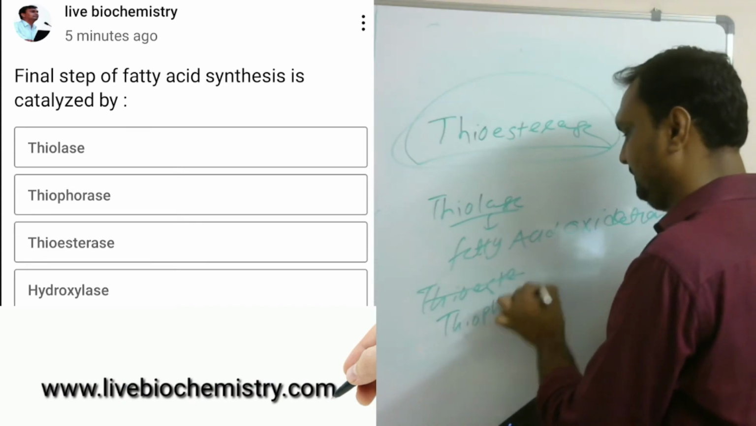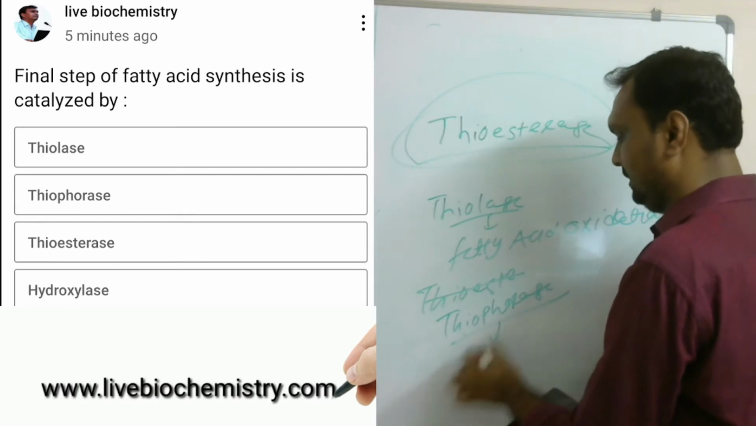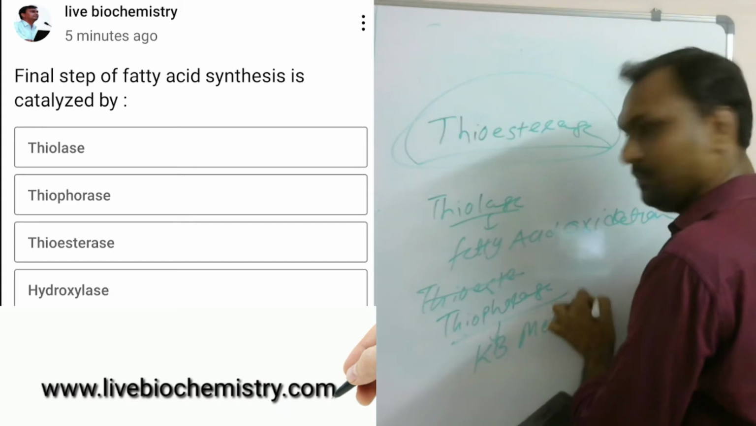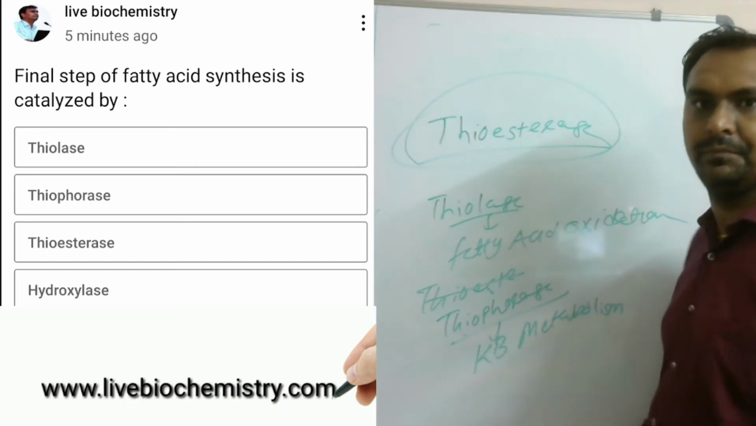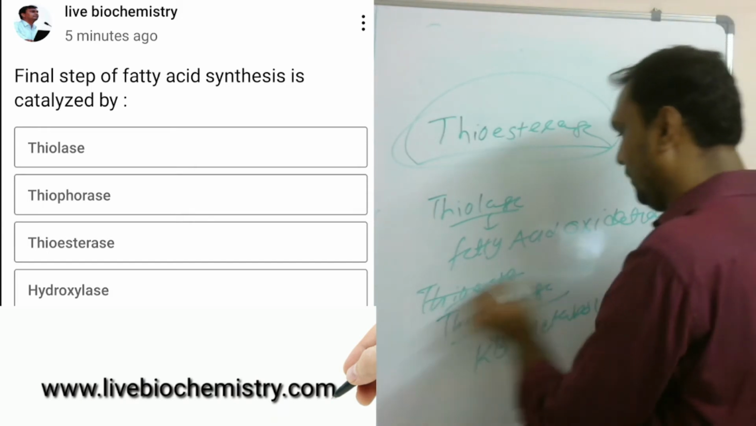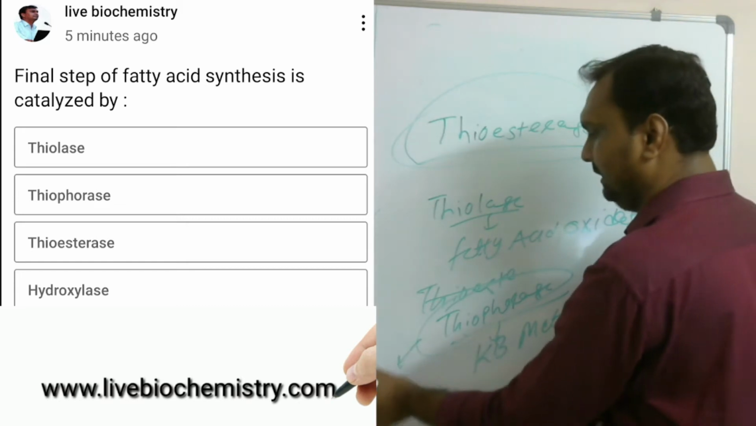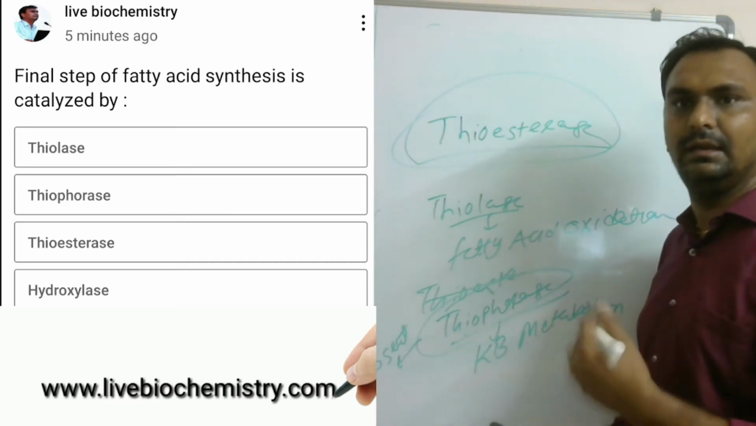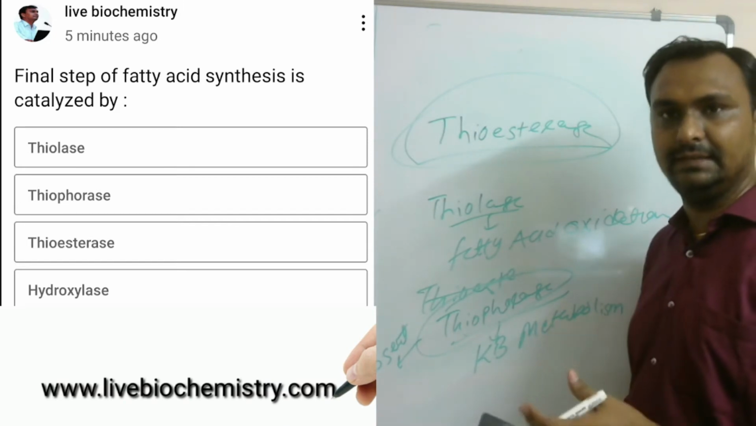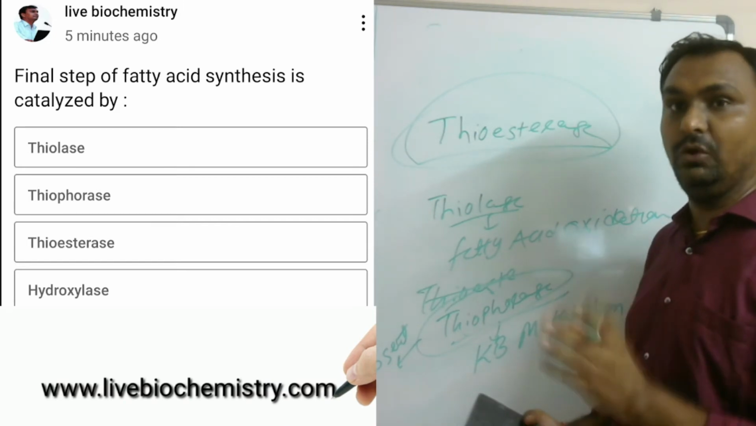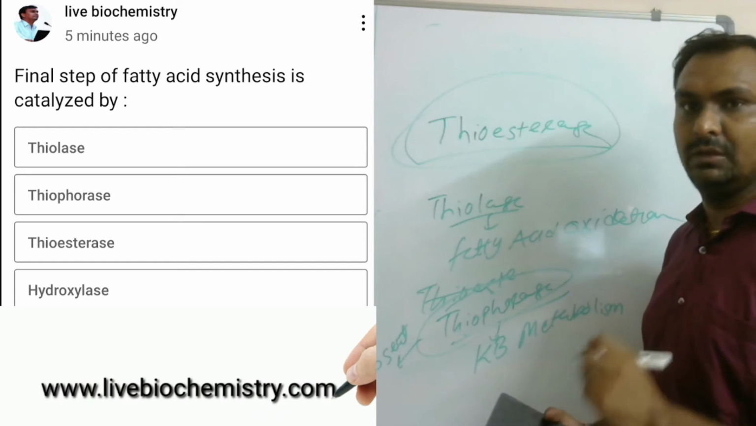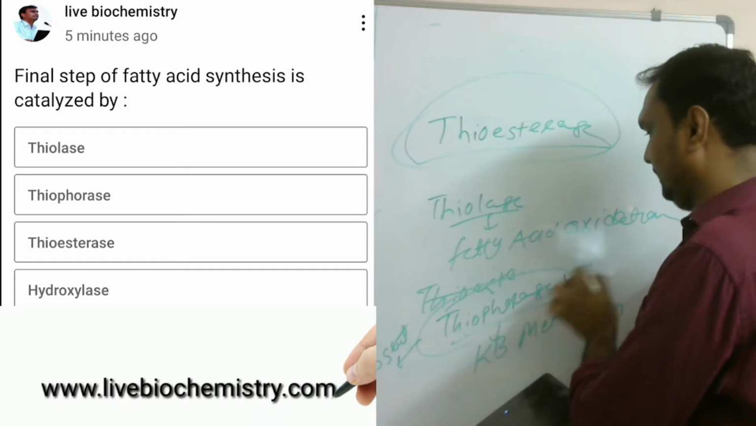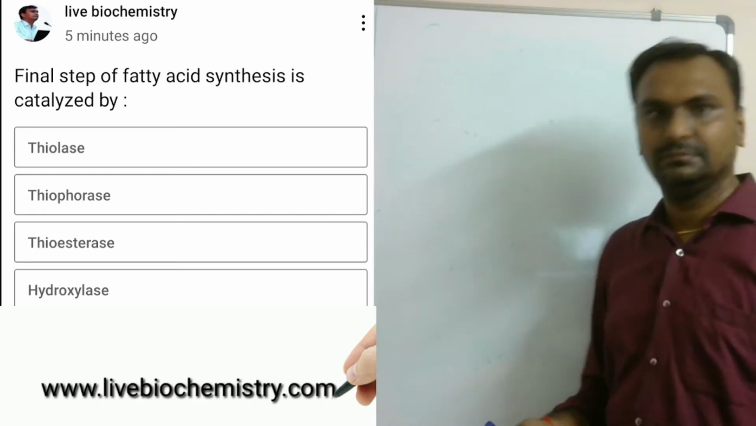Thiophorase is for ketone body metabolism. This thiophorase enzyme is absent in liver. That's why liver can synthesize the ketone bodies but cannot utilize ketone bodies, because liver has the absent thiophorase enzyme.